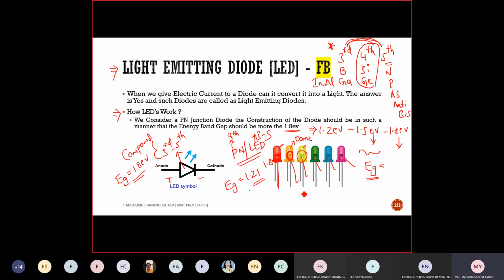So how do we get different colors? What is the concept? How am I getting different colors? Not temperature. It's frequency. Yes, it depends upon frequency, which is directly proportional to the energy band gap. These two concepts are very important. It depends upon the frequency as well as the energy band gap.